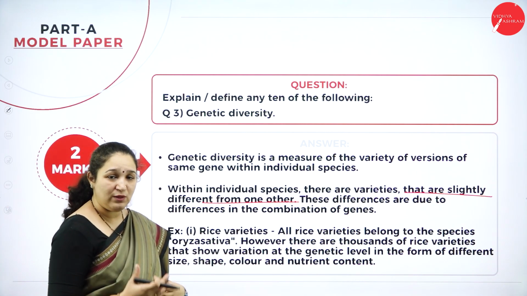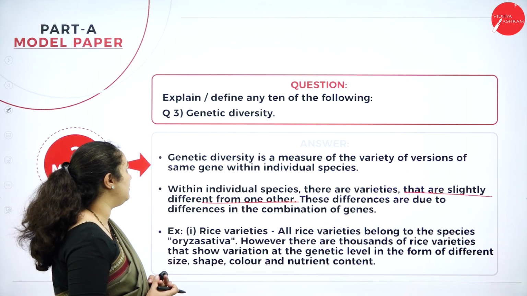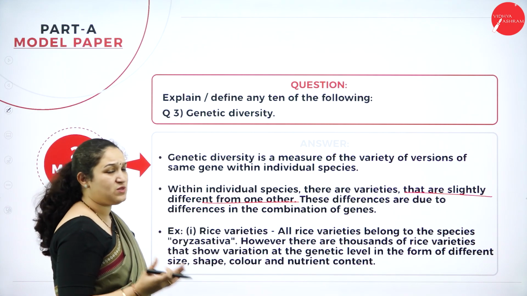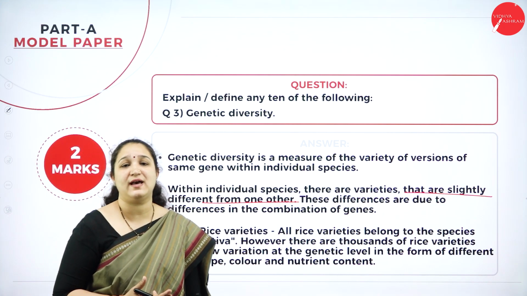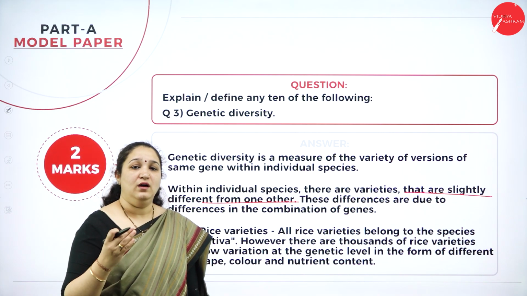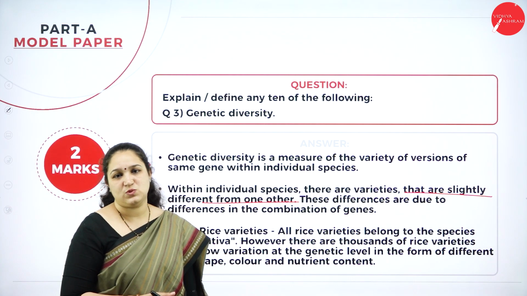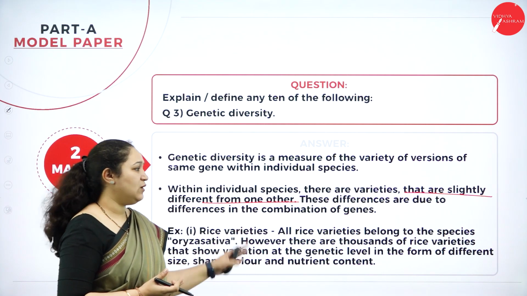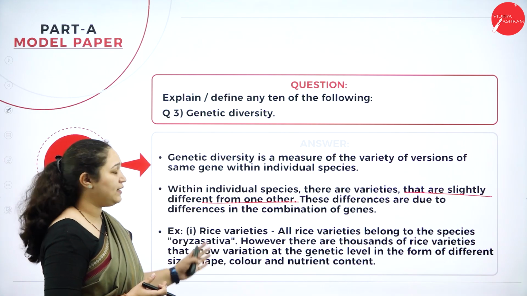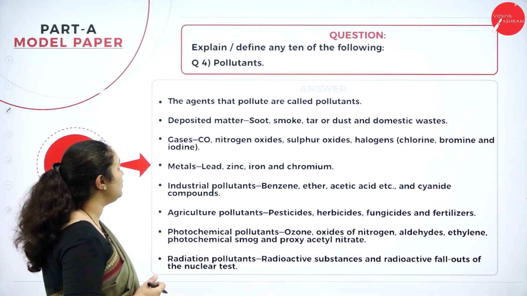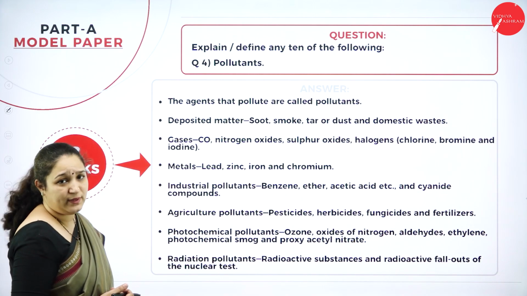So you have to explain what exactly genetic diversity is. And we can give one example, rice varieties. We know that we have so many different types of rice. That is because of the small differences in the genes. Okay, so you have to just give one or two examples and explain what exactly genetic diversity is to get marks. Moving forward, question number 4, what are pollutants?